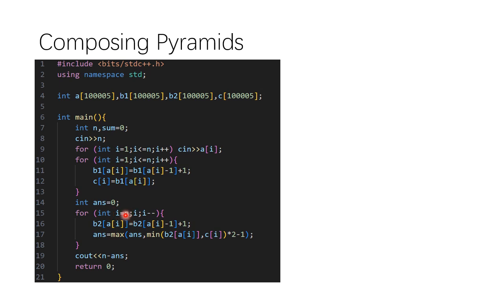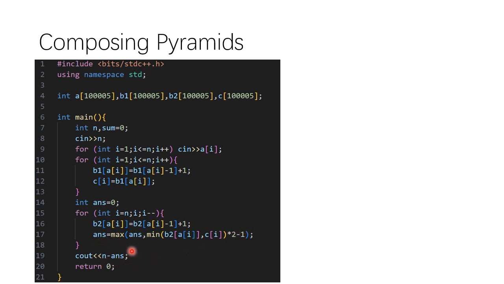And then we use a for loop from n to 1. And we do the same thing, but here we need to record the answer. And again, we update the answer to try to make this as big as possible. And here we choose the minimum, which is the shorter sequence, and times 2 minus 1.